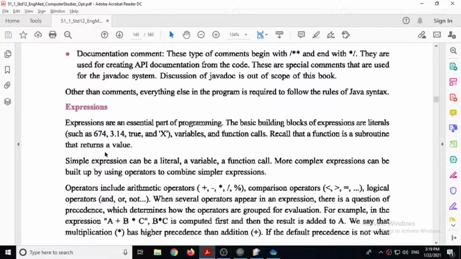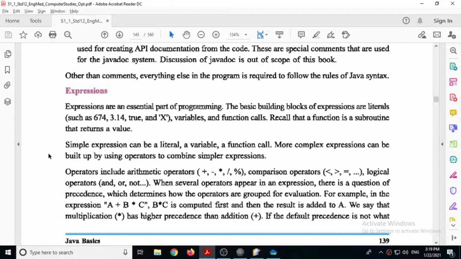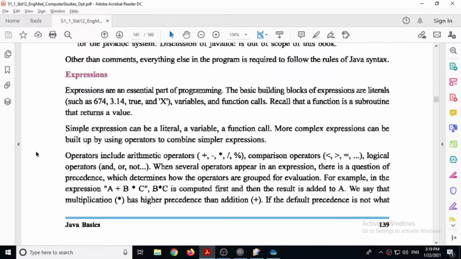We can create a function inside program, and whenever we want, we can call the function to get executed. So in an expression, we can use literals, variables, function calls also. A simple expression can be a literal, a variable, a function call, and more complex expressions can be built up by using operators to combine simpler expressions.